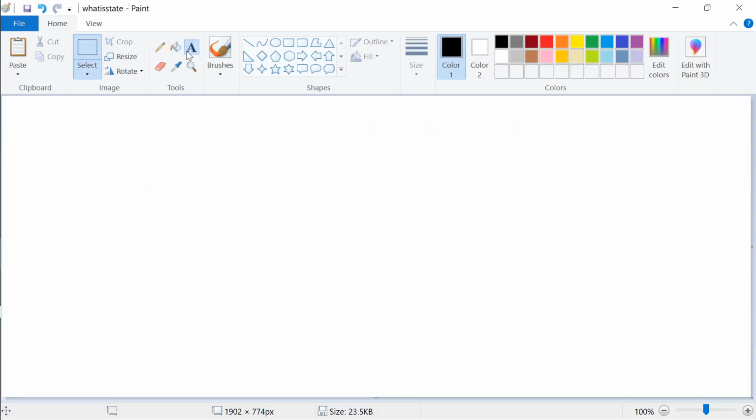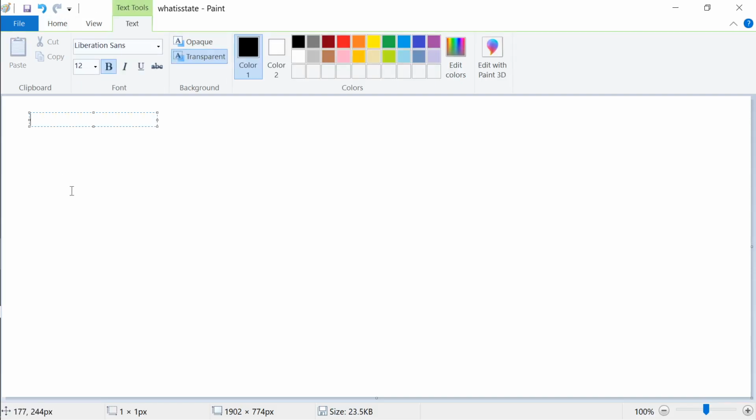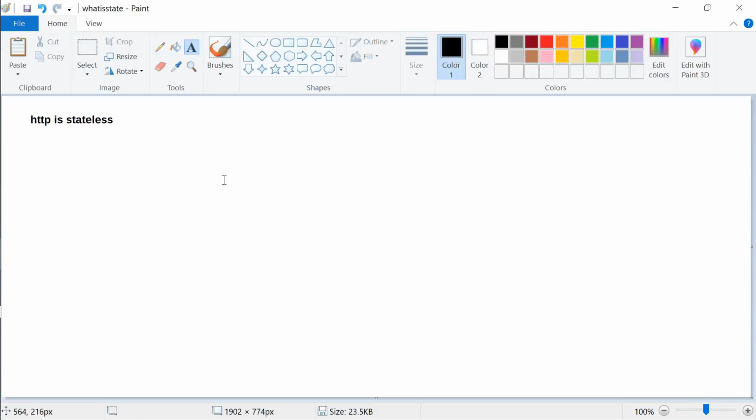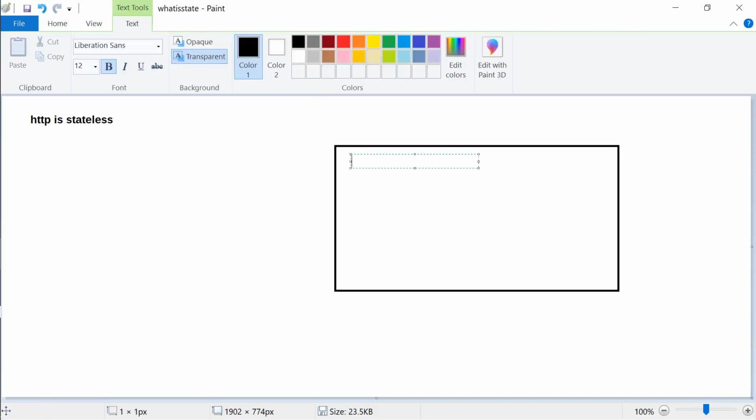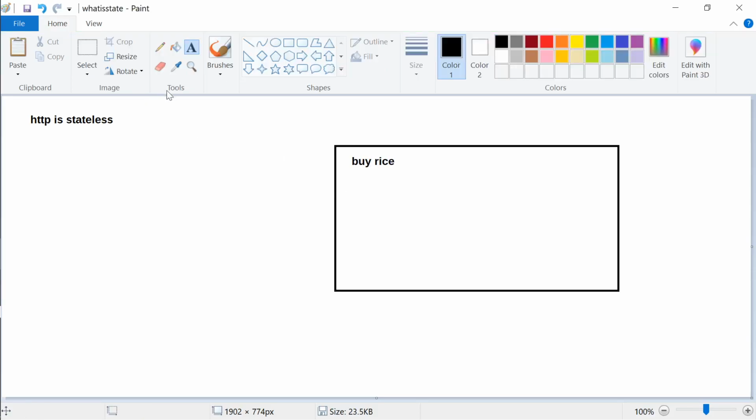So now that we know what stateful and stateless means, what is HTTP? HTTP is stateless. So what does it mean? So today, let's say you're doing shopping over here, right? You're visiting a website and you said, I want to buy rice. So you click a button, right? Every time you do something on the page, you click a button. So you say buy or add to the shopping cart.